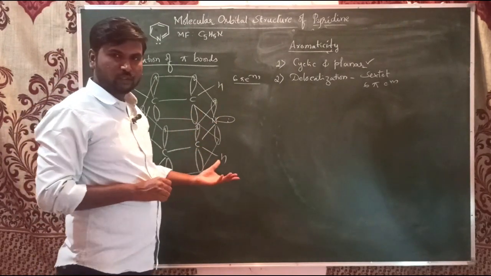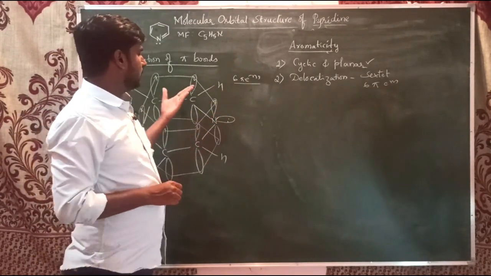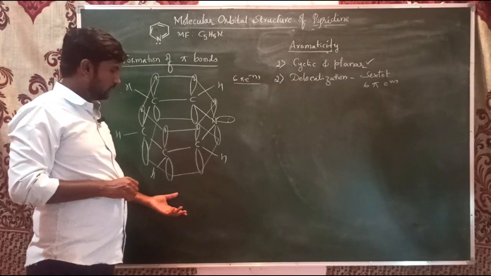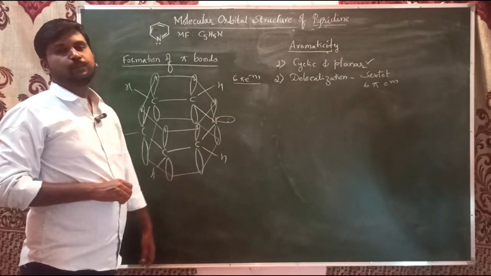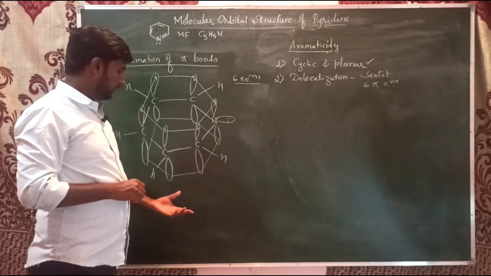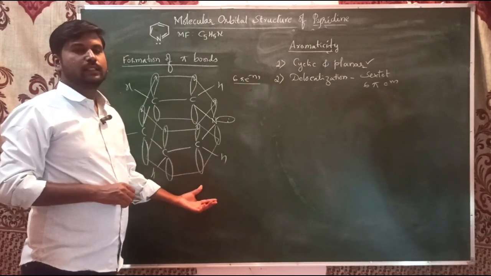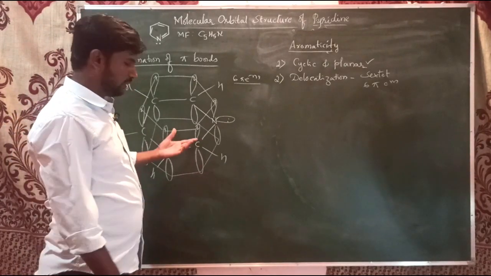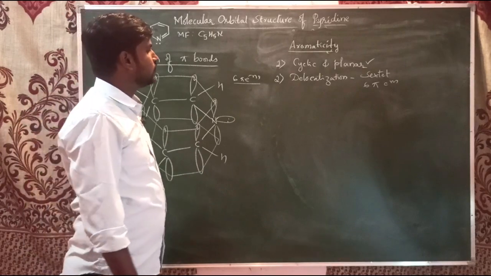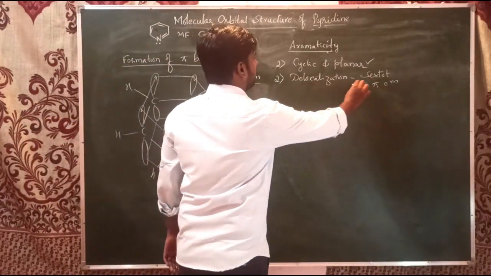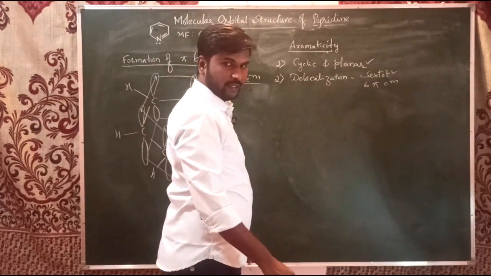It's a completely conjugated system, and we can also see the resonance structures of pyridine when we discuss the reactivity, especially the electrophilic substitution reactions of pyridine, in the next class. So this is also fulfilled by pyridine.